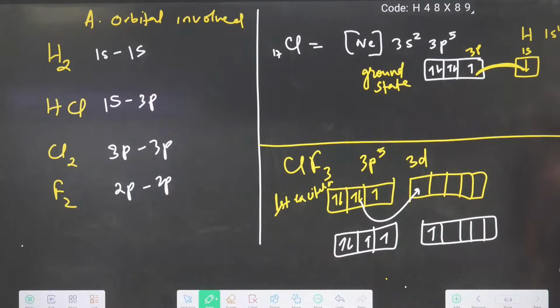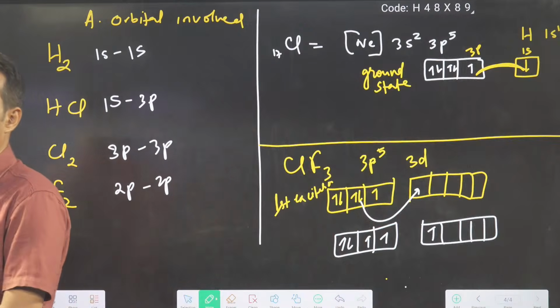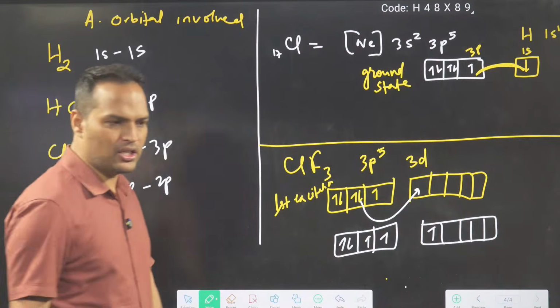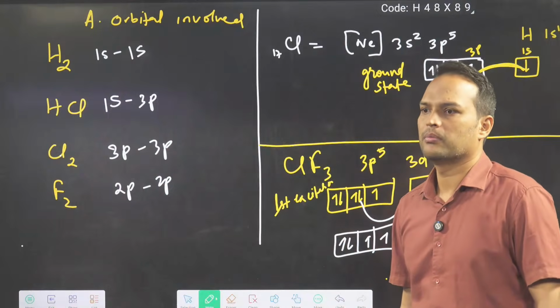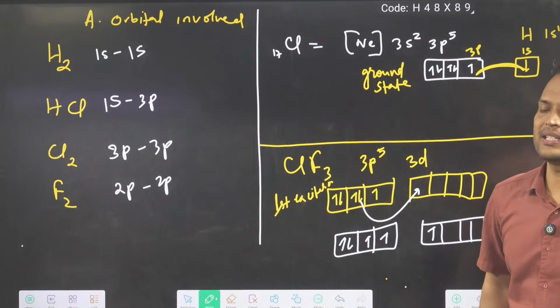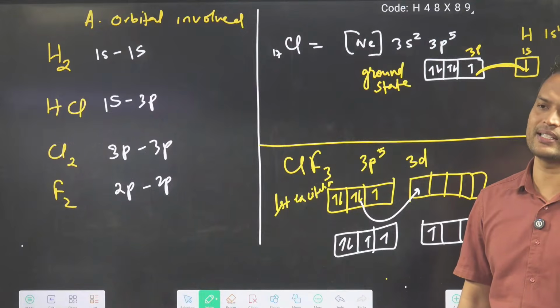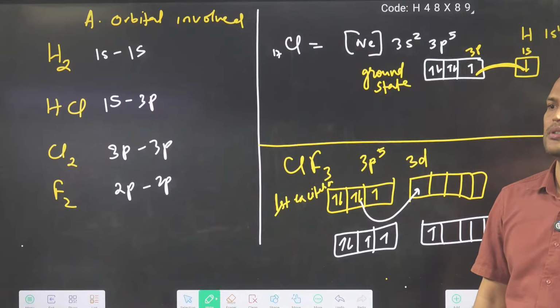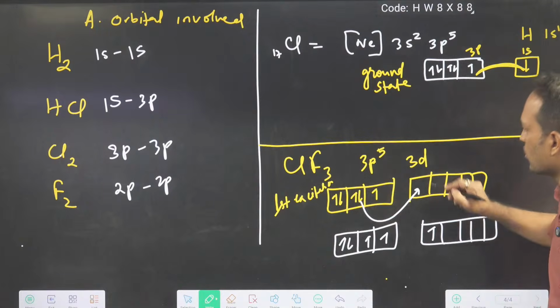Now can you see how many unpaired electrons are there? First excitation or second excitation required? You have jumped an electron only once.